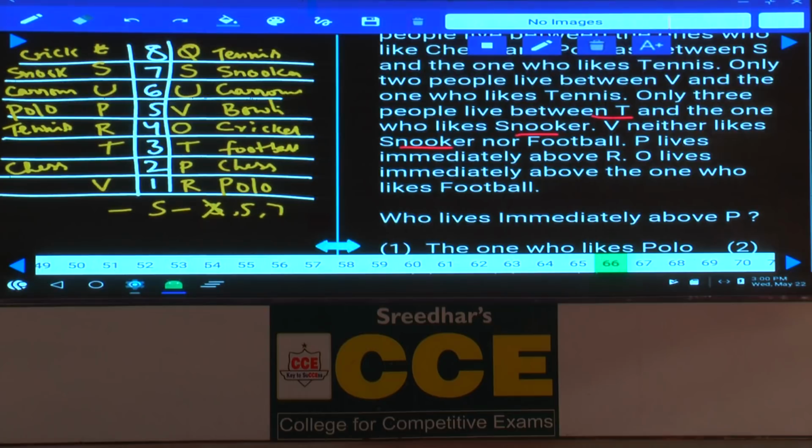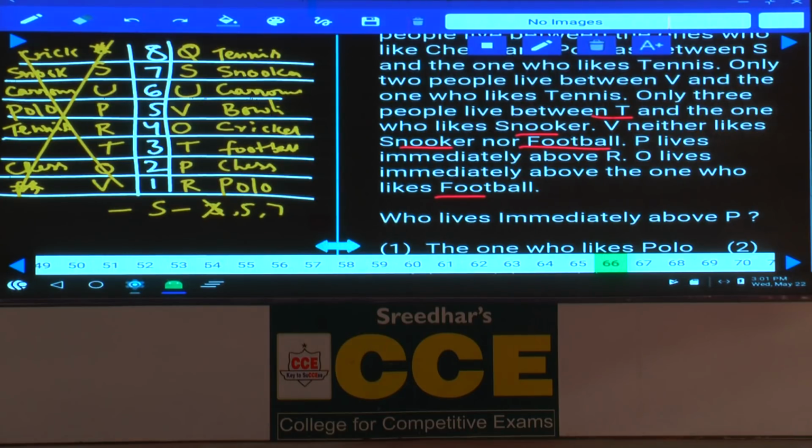Done? Now, this is about case 1. Then, coming to case 2, V likes neither snooker nor football. P lives immediately above R, we have taken. O lives immediately above the one who likes football. O cannot be on the 8th floor, and O must be on the 2nd floor. If O is here, then the one who likes football must be on the ground floor. But V likes neither snooker nor football, hence V cannot be football, and the second case is completely ruled out. With the help of the last statement, the second case became invalid. Till that one, all the statements are valid.